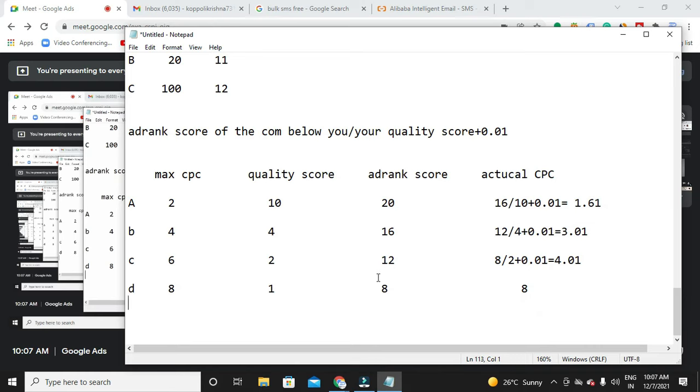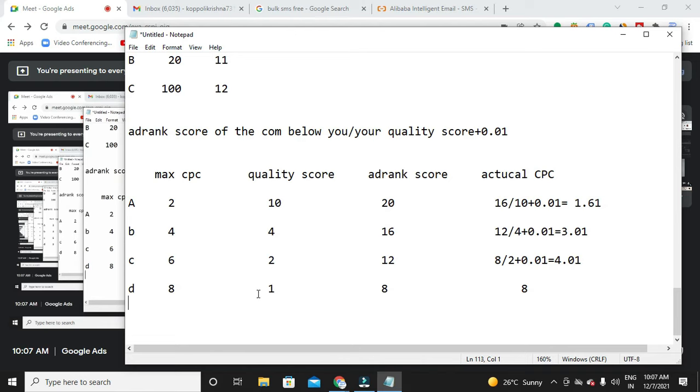Now what is happening here? Who is the highest bidder here? Bidding means amount only, right? Yes, the highest bidder is D, 8 rupees. So now his position is the bottom position, right? Yes, because of his quality score.